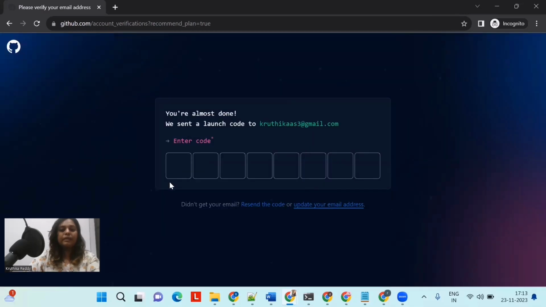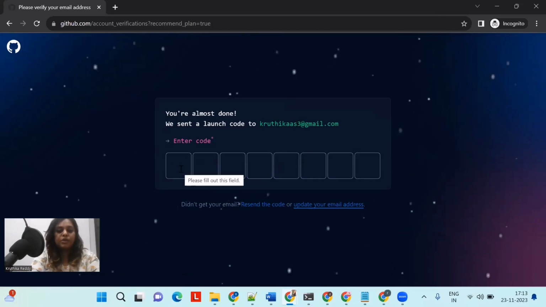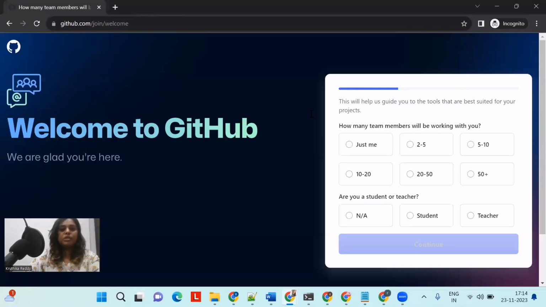So you will get a code to the email ID which you have provided to create a GitHub account, right? So you can check the email ID which you have provided and enter the code which you have got there. Correct. Once you enter the code, then we have entered to this page wherein you have to give.